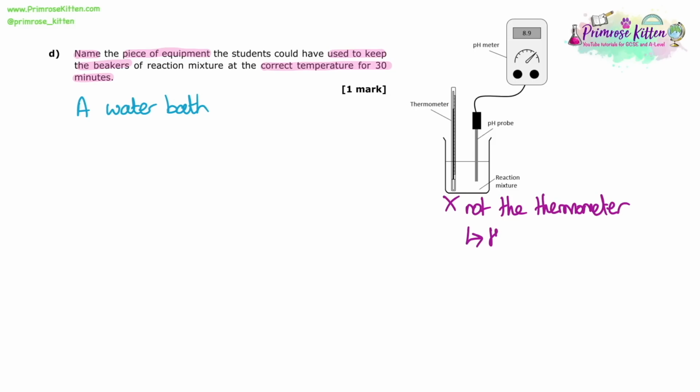A lot of the common answers to this question would be the thermometer, and people think because it's there in the diagram it's a clue or a hint, but actually the thermometer measures temperature. It's not going to be able to control it or keep it at a set temperature.